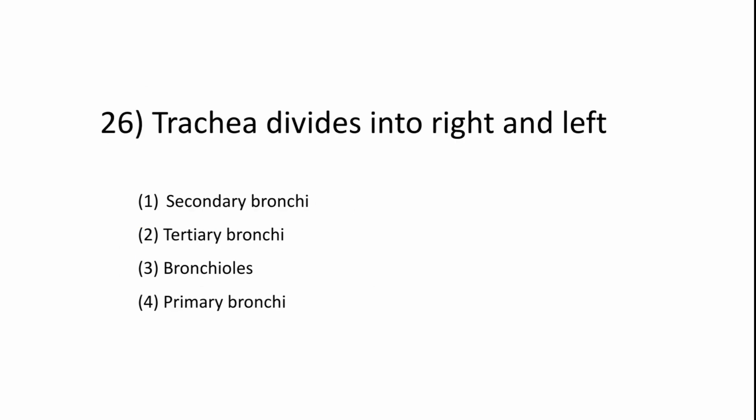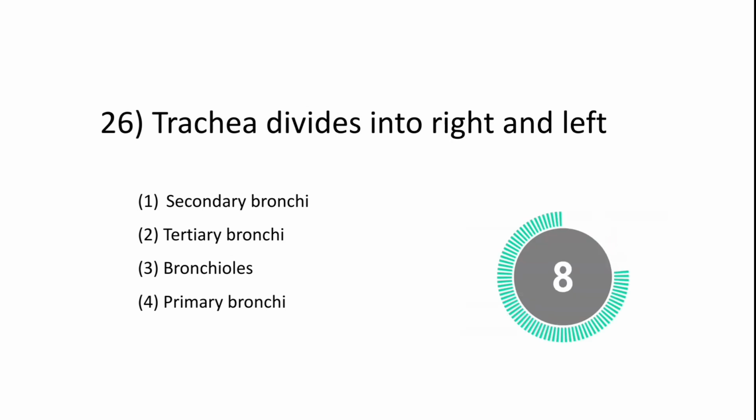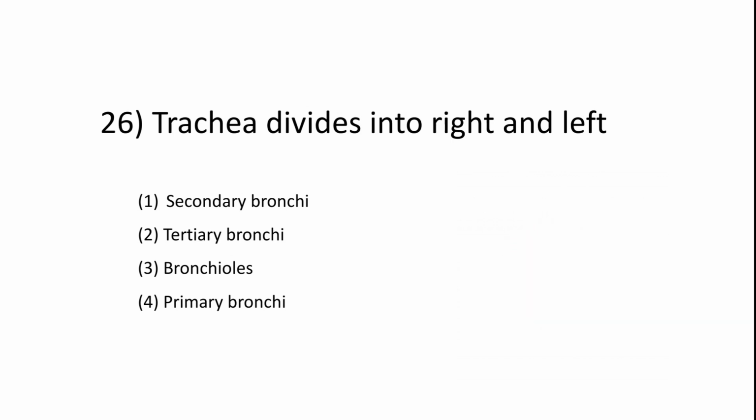Next question. Trachea divides into right and left: secondary bronchi, tertiary bronchi, bronchioles, primary bronchi. The correct answer should be option 4, primary bronchi.